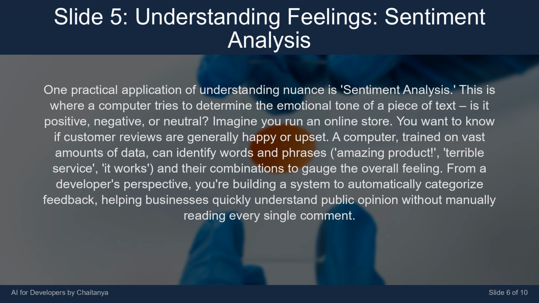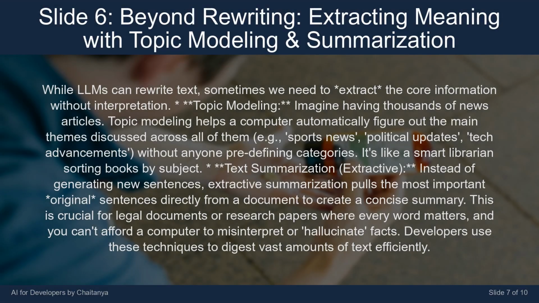While LLMs can rewrite text, sometimes we need to extract the core information without interpretation. Topic modeling: imagine having thousands of news articles. Topic modeling helps a computer automatically figure out the main themes discussed across all of them, e.g., sports news, political updates, tech advancements, without anyone predefining categories. It's like a smart librarian sorting books by subject.